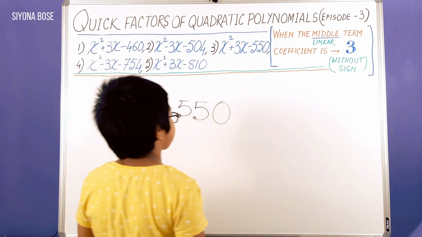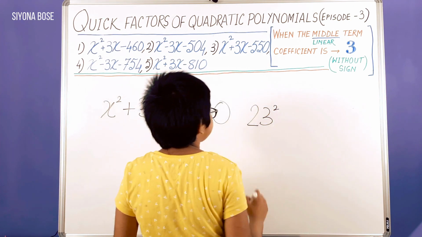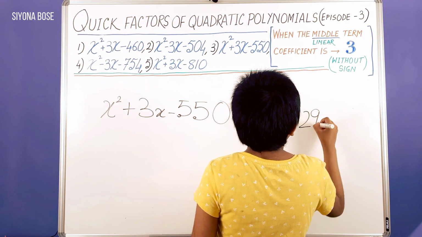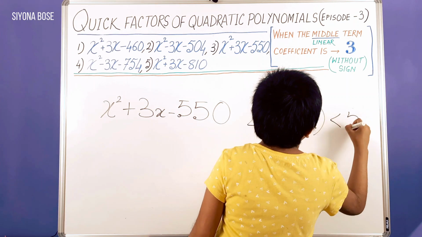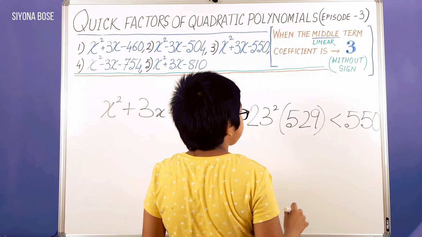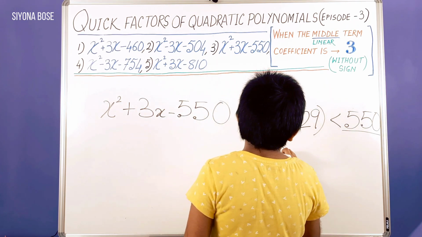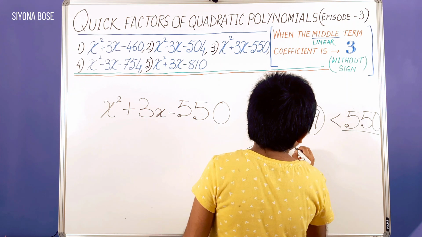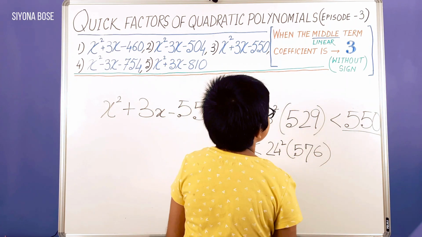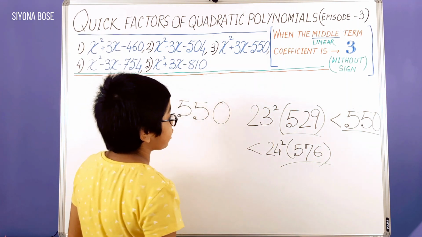Those 2 consecutive perfect square numbers are 23 squared, 529, less than 550. Sorry, it's a bit congested, but it's 550, less than 24 squared, 576. So clearly, 550 is located between 529 and 576, which are 2 consecutive perfect square numbers.